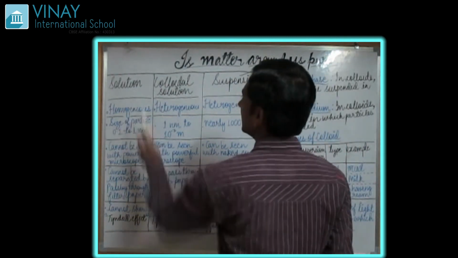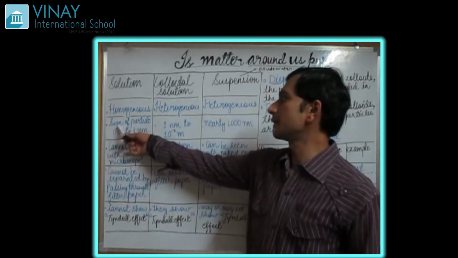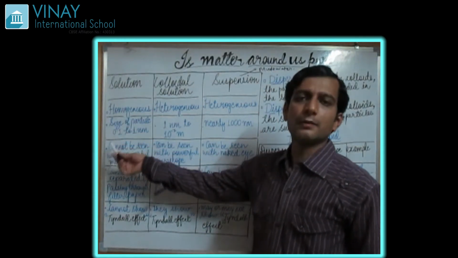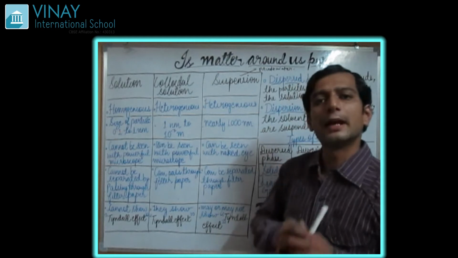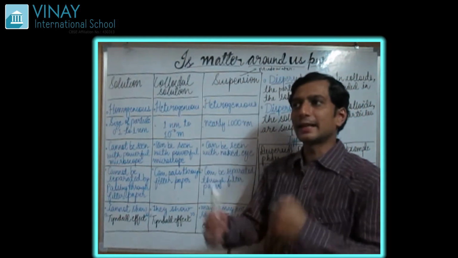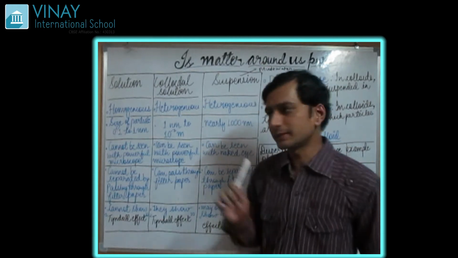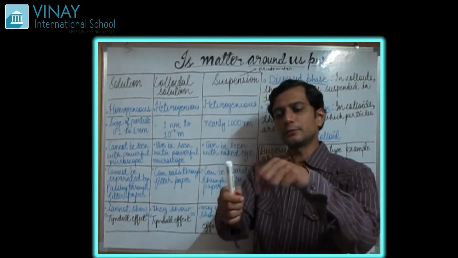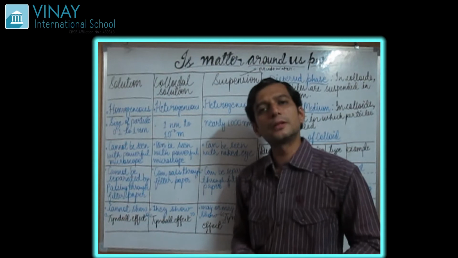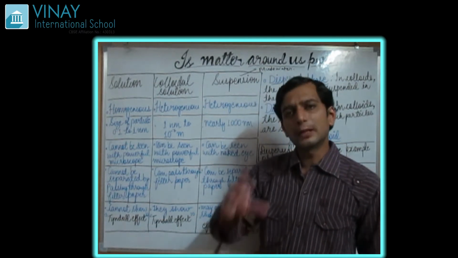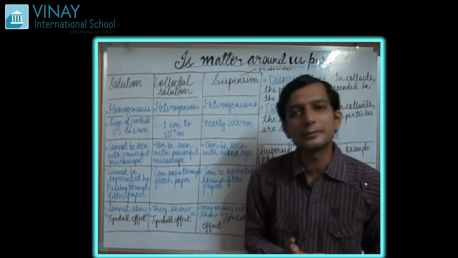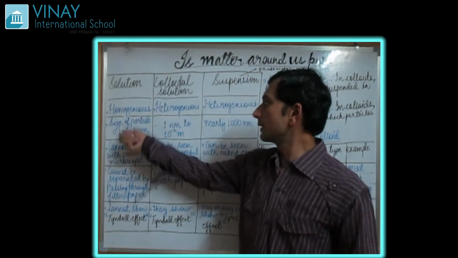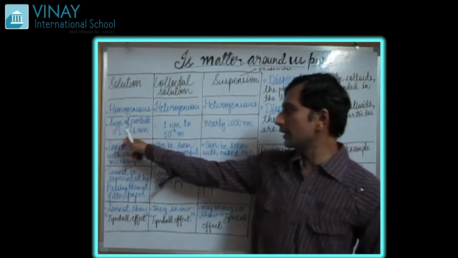So moving further, let's see another classification, that is size of the particles. If we see about the solution, normally the particles of the solutions are very small because they are getting dissolved in the solution. For example, when we see the salt solution or the sugar solution, we pour some salt in the water and we stir it. What do we observe? That the salt gets dissolved in it. Are you able to see the salt? No, that is not possible. So that's why the size of the particles of the solution is very small, and you are not able to see it.